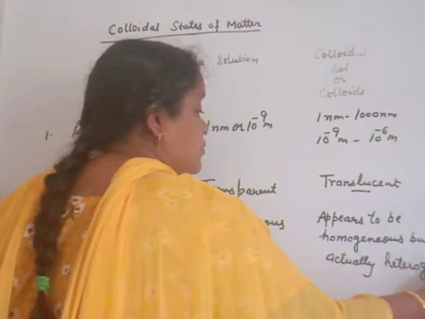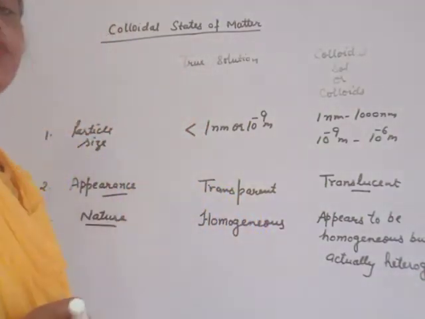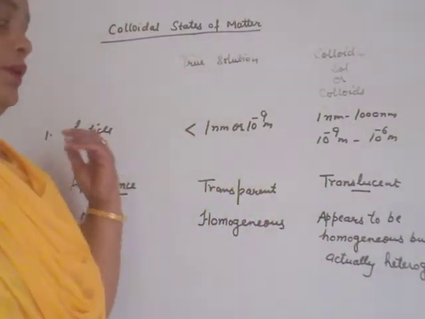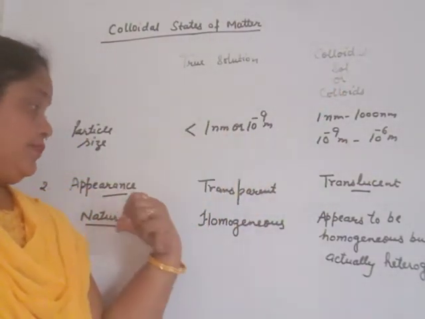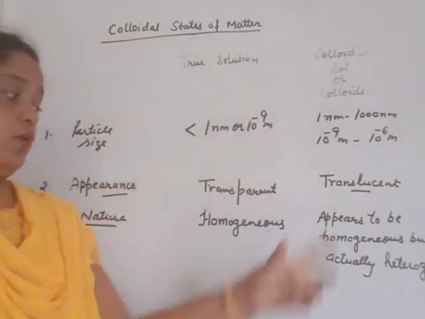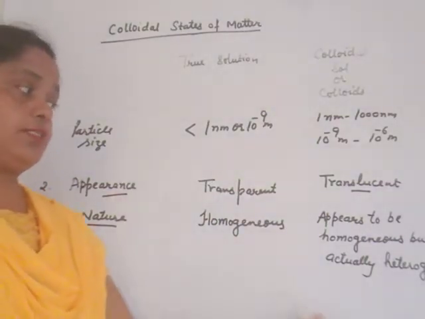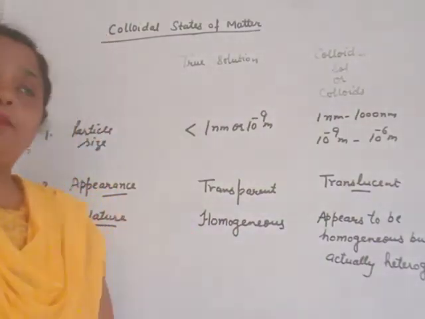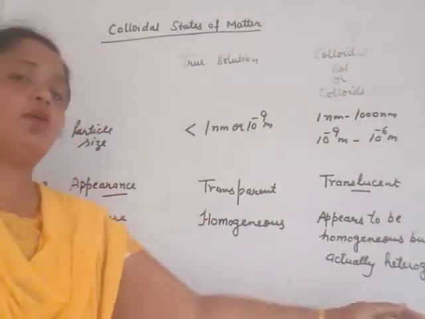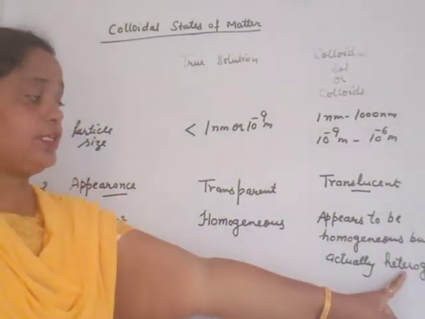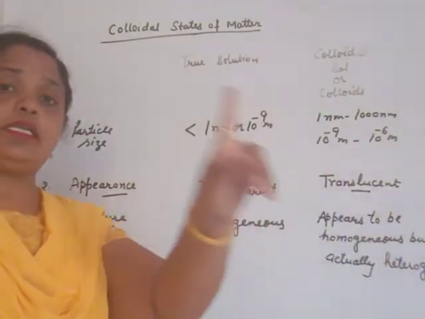If you want to give the answer in one word, the answer is only heterogeneous. Maybe in your exam MCQ question, what is the nature of colloidal sol? Options: homogeneous, heterogeneous, appears to be homogeneous, none of these, or all of these. Beta, the answer is only heterogeneous. That is the one word answer.